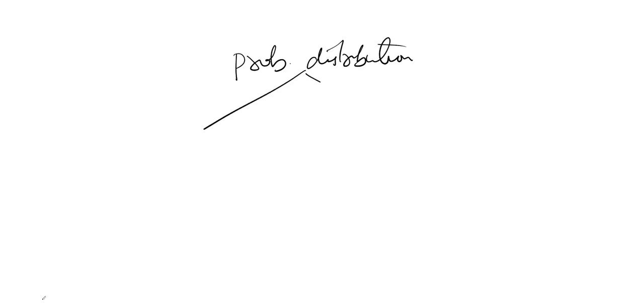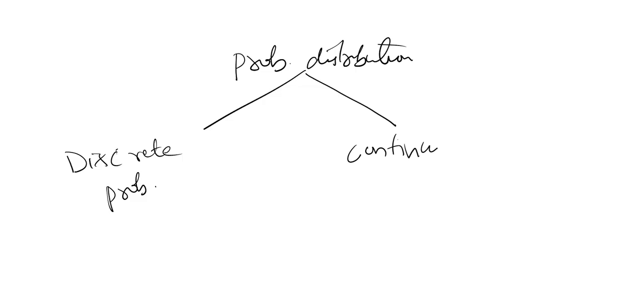In probability distributions, we have two types. First one is discrete probability distribution. Next one is continuous. In discrete probability, we have two types.